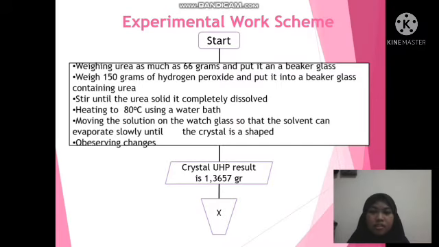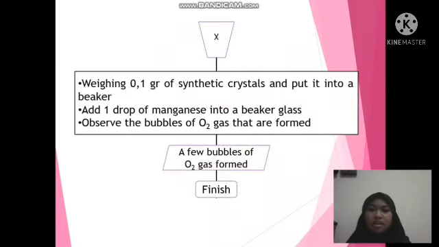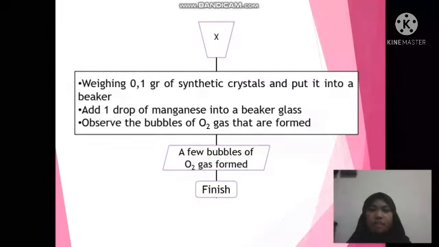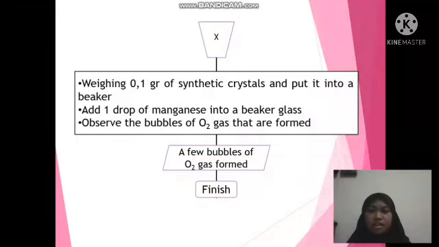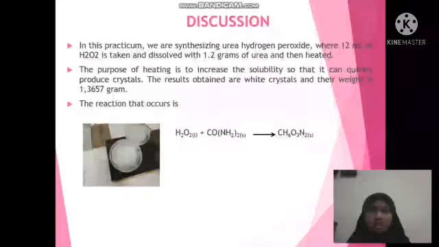The UHP crystal result is 1.3657 grams. And the next, weigh 0.1 grams of synthesis crystal and put it into a beaker. Add 1 drop of manganese dioxide into the beaker glass. The next, observe the bubbles of O2 gas that are formed. A few bubbles of O2 gas formed, and it finished.